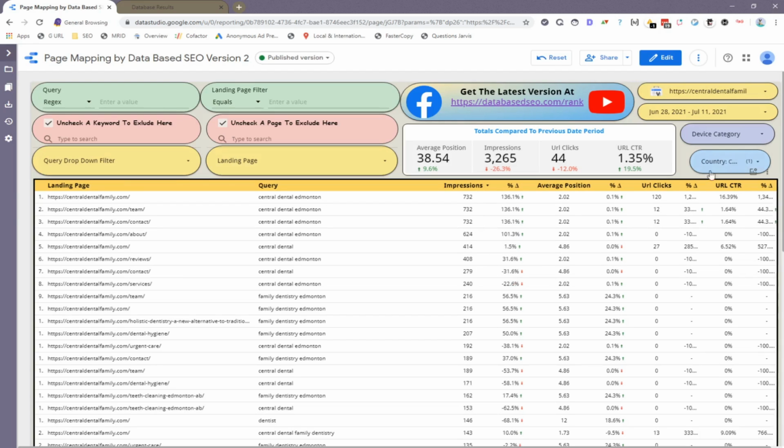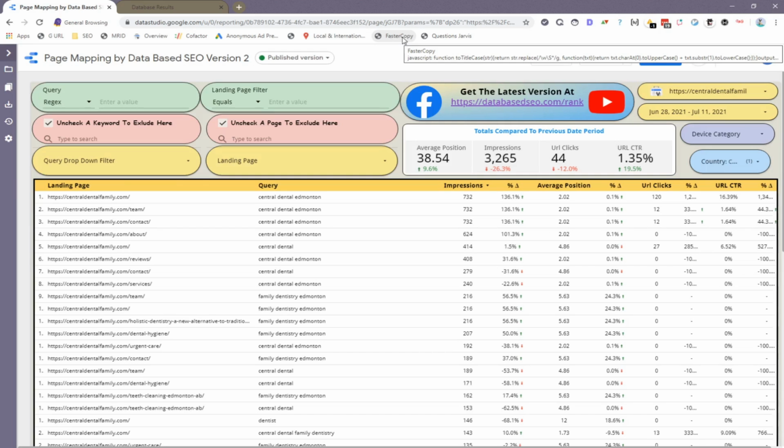So right now you do need to export to your Sheets or your Excel to do a little bit more of that data crunching. If you want a faster copy and paste, if you just want to copy the landing pages here and the keywords here, you can click on this little bookmarklet.